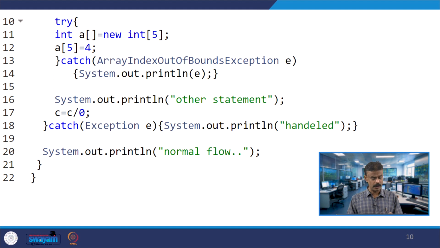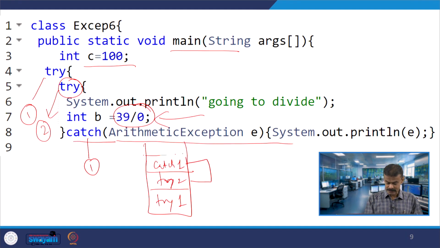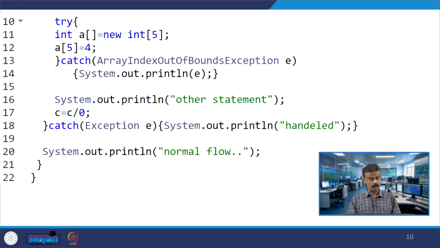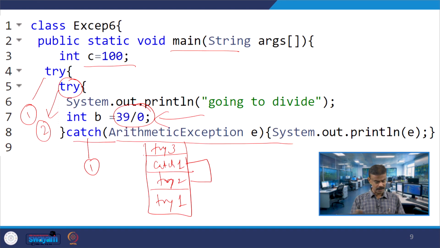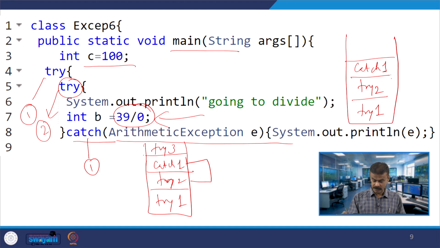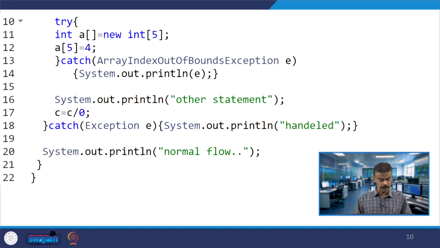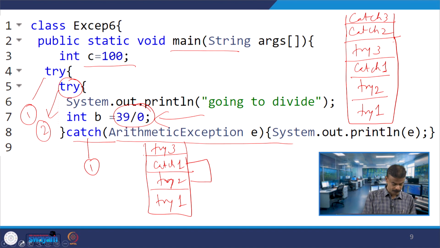At line number 10 you have one more try, which I will call try 3. Maybe I have to draw slightly more. I will draw try 1, and then you have try 2, then catch 1, and then try 3 comes, and then I have certain catches. Here I have catch 2, this is try 3 and this is catch 2, and finally I have one catch 3. Now I will rub this part.